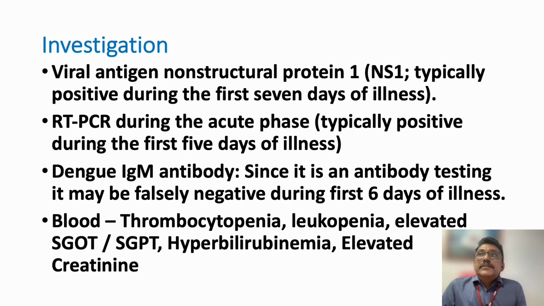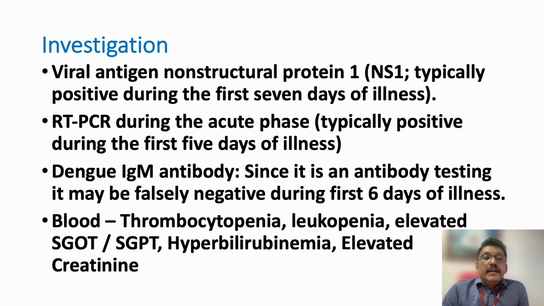Now, once you suspect dengue fever, we can do the NS1 antigen, non-structural protein 1. During the first week itself it will be positive. Otherwise you can go for RT-PCR. It will be positive during the first 5 days of illness.